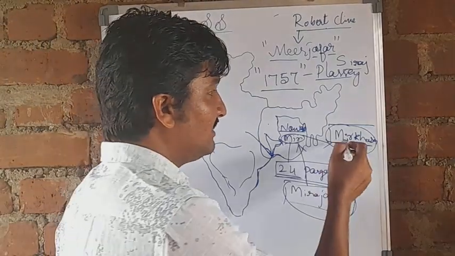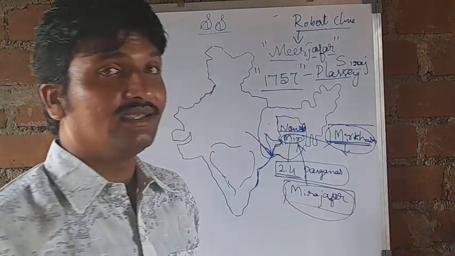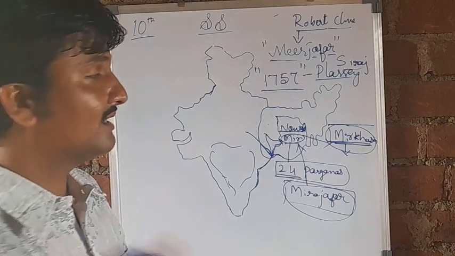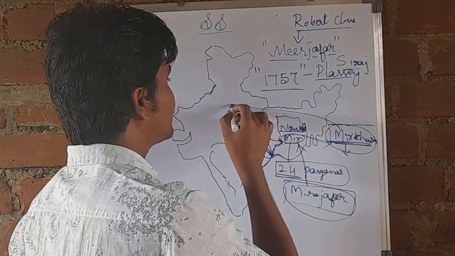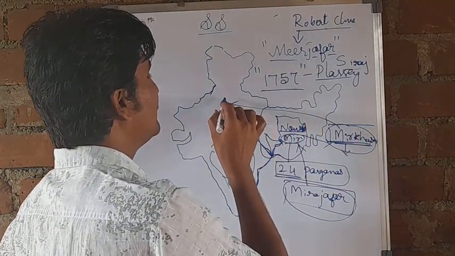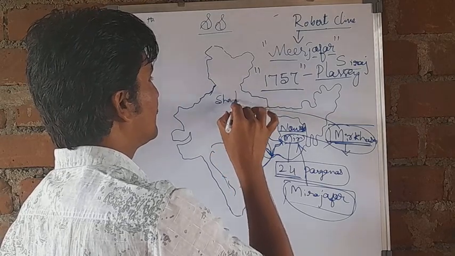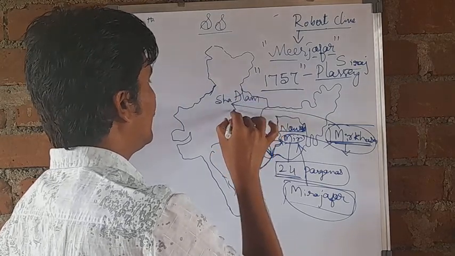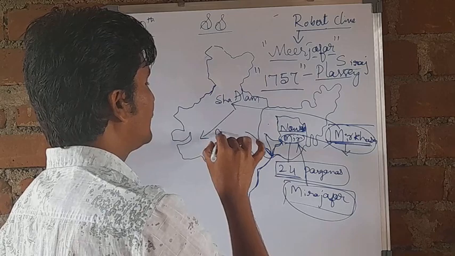So to take revenge, Mir Qasim went to Delhi and met Shah Alam, and they met the Marathas.